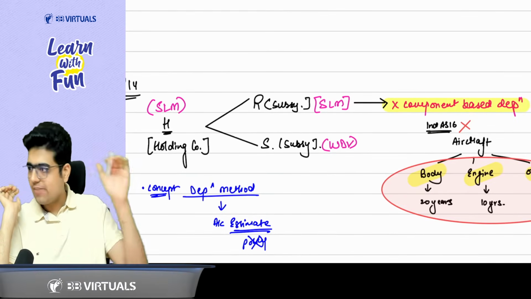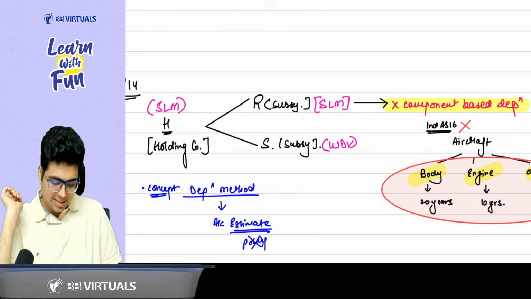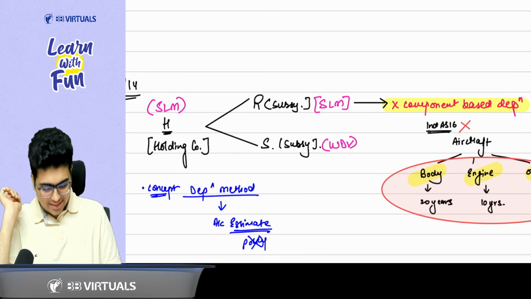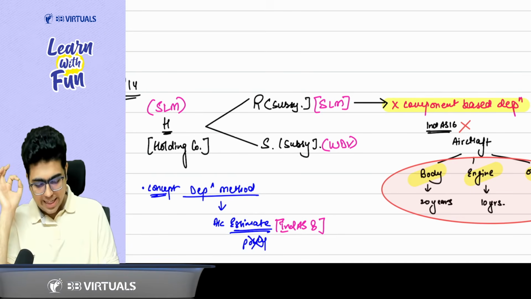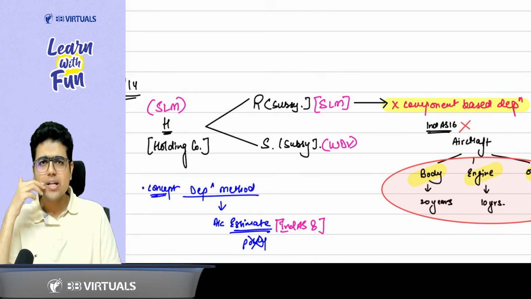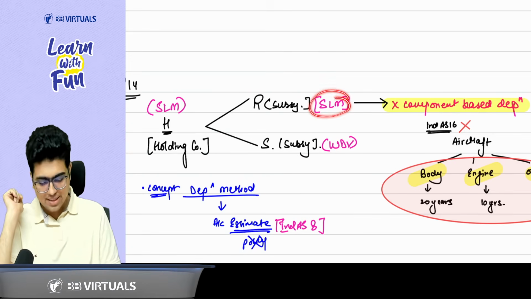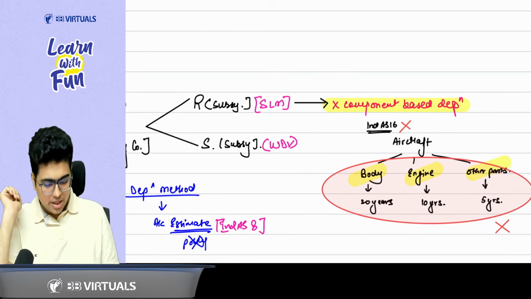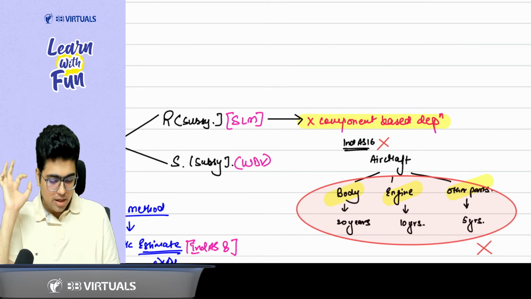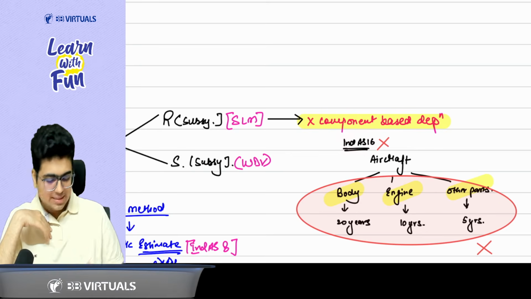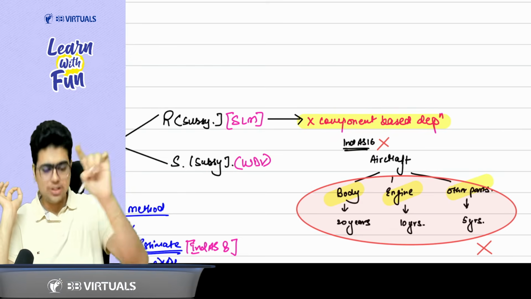So first of all, tell me, whenever there is a depreciation method, is it an accounting policy or an estimate? Sir, it is an accounting estimate. Which Ind AS gives this guidance? Ind AS 8. Okay, sir. Now, can the subsidiaries have a different accounting policy from the parent? No. But can they have a different accounting estimate from the parent? Yes. So this different accounting estimate will work. There is no problem. Additionally, they tell that R is not following component based depreciation. Now, component based depreciation is a requirement of Ind AS 16. So if they are not following it, they are not following Ind AS 16. This you need to mention in your answer.